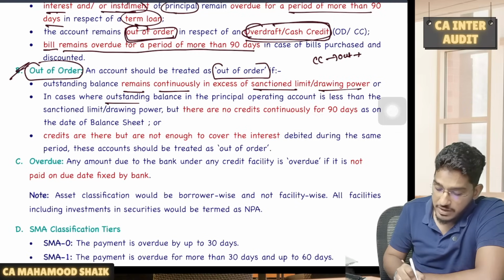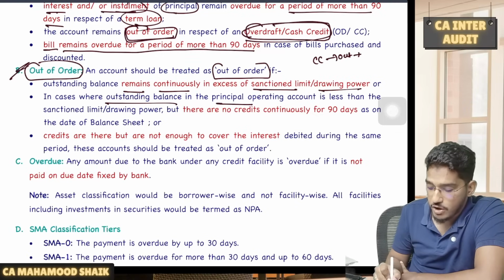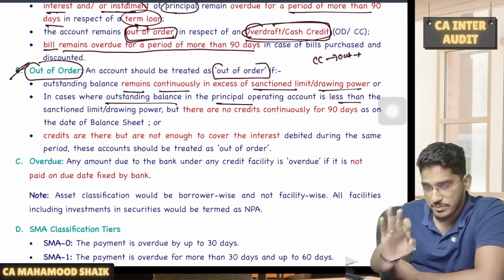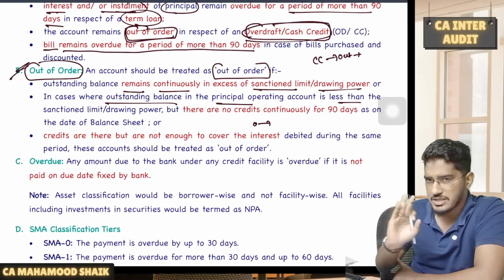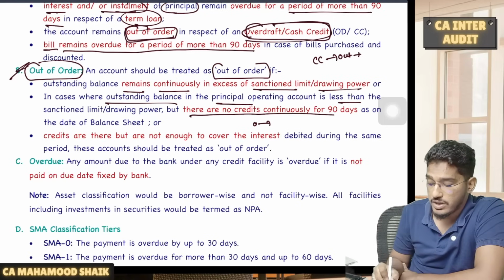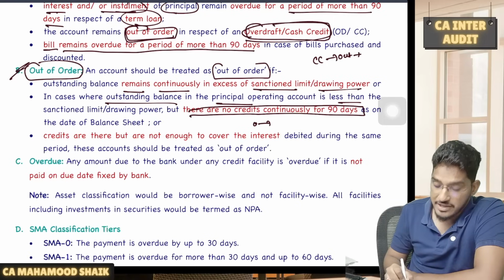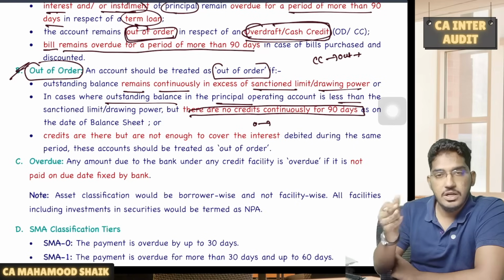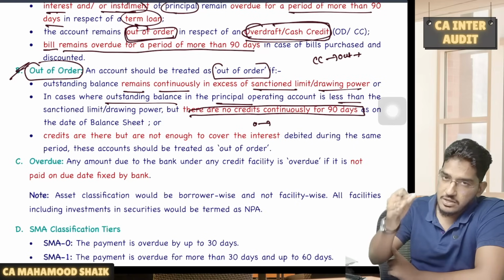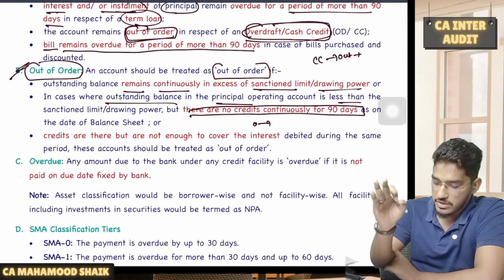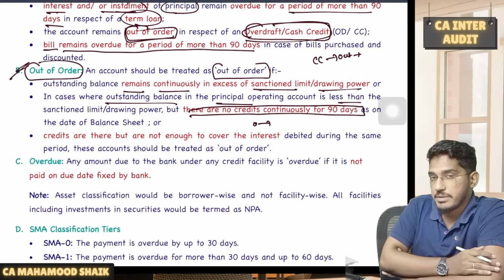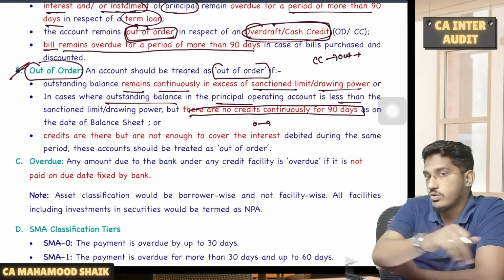Or in the case where outstanding balance in the principal operating account is less than the sanctioned limit or drawing power. In some cases, what will happen is outstanding balance will be less than drawing power and sanctioned limit only, but there are no credits continuously for 90 days. There are no credits at all. The account is continuously within the drawing power or sanctioned limit, but there are no credits for a continuous period of 90 days, then also it will be classified as out of order.